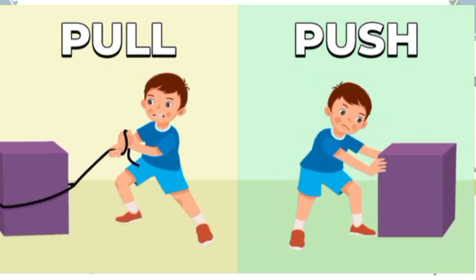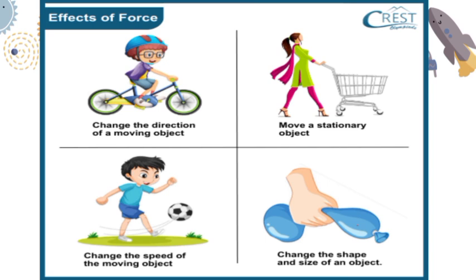Now, let's see the effects of forces. Now, we can see we are having four major effects of forces. Now, the first effect is change in the direction of a moving object. As you can see in the first picture, a boy is cycling.